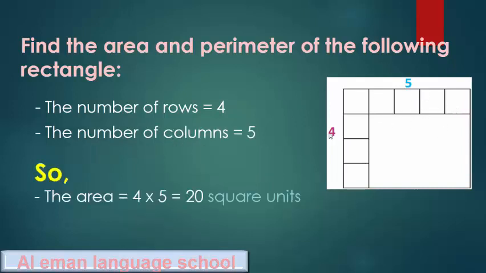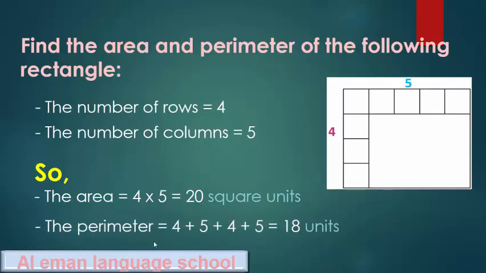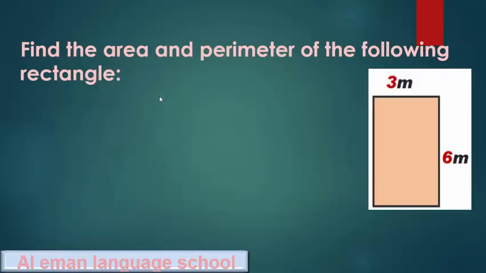The area of a rectangle equals number of rows times number of columns. 5 times 4 equals 20 square units. The perimeter equals 4 plus 5 plus 4 plus 5 equals 18 units. Just units.